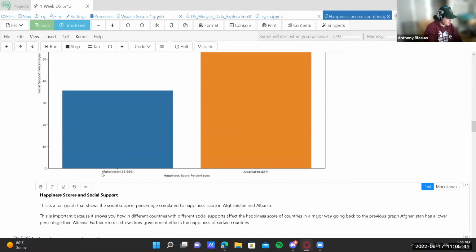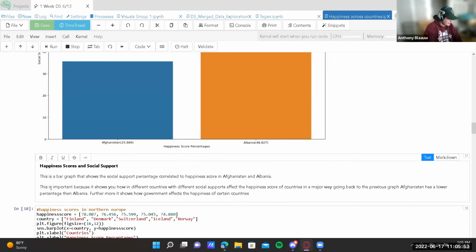Happiness and social supports, the correlation between these two. This is a bar graph that shows the social support percentage correlated to happiness score in Afghanistan and Albania. This is important because it shows you how different countries with different social supports affect the happiness scores of countries in a major way. Going back to the previous graph, Afghanistan has a lower percentage than Albania.